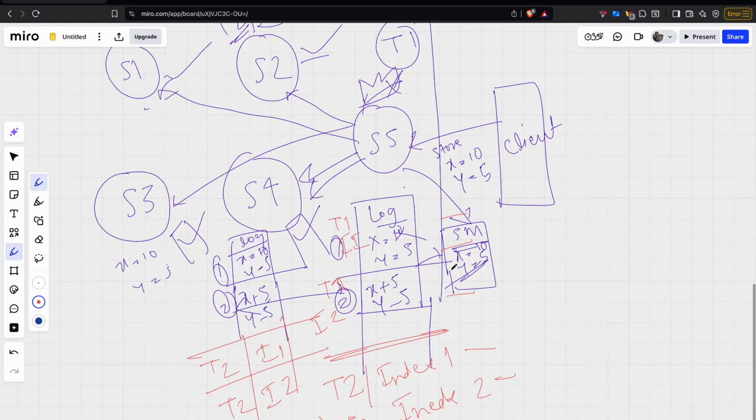So this means that if at T2 index 2, after this log was replicated in all of the servers, something was applied to the state machine, all the other machines will always apply that log in their state machines. They cannot apply any different log. It's not like, let's say T2 index 2 said x is equal to 10 and T2 index 1 said x is equal to 7. It's not possible that when the leader sent the apply command, any server can apply any older log. It has to apply the latest one only.